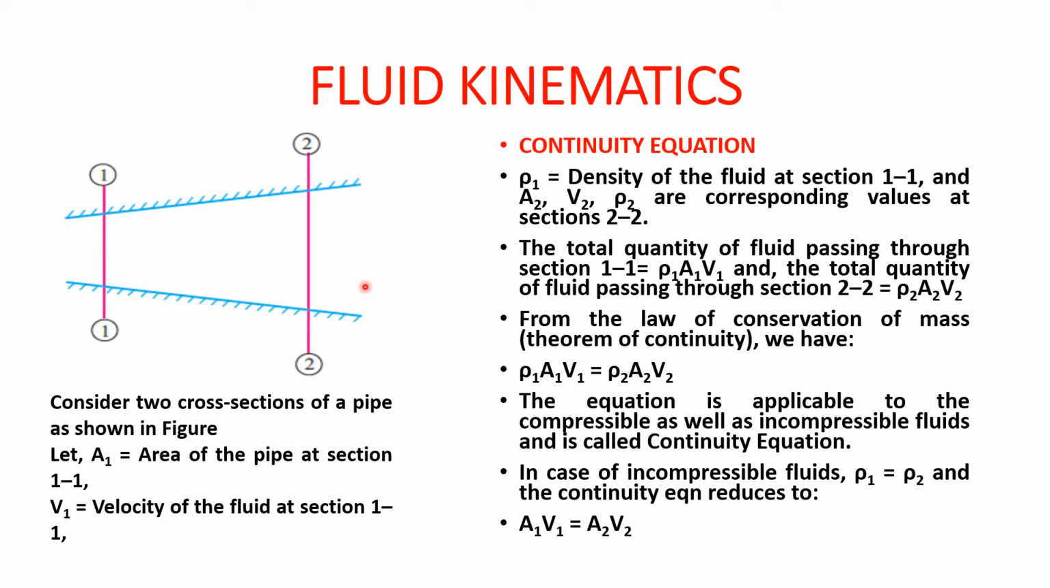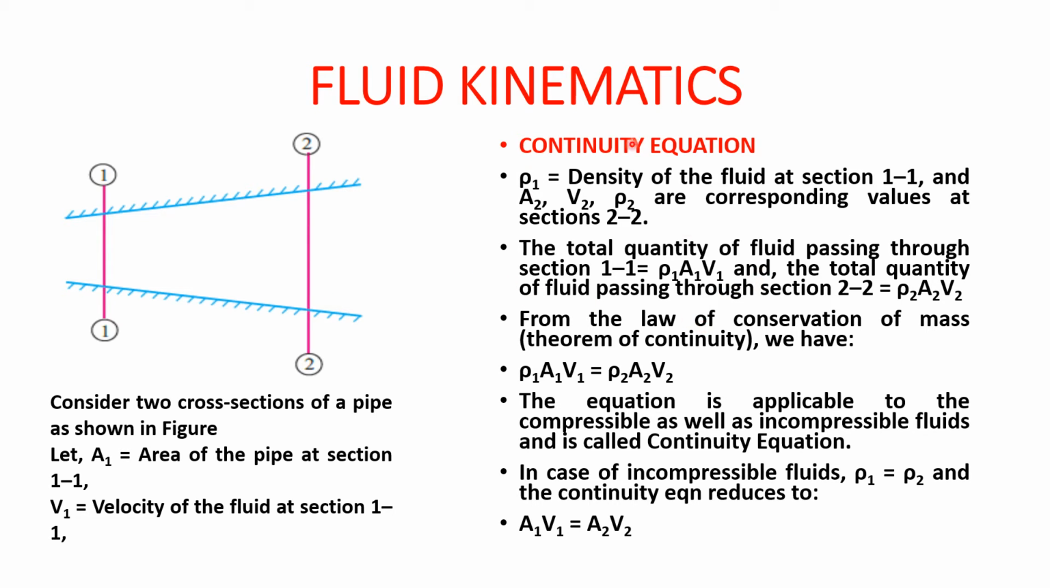So we have three quantities: area, velocity and density. Similarly at section 2, A2, V2 and rho 2 are the corresponding values. Now, as per the continuity law, the total quantity of fluid passing through section 1 will be rho 1 A1 V1. This is the total quantity of fluid passing through section 1: rho 1 multiplied by A1 multiplied by V1. Similarly, the total quantity of fluid passing through section 2 will be rho 2 A2 V2.